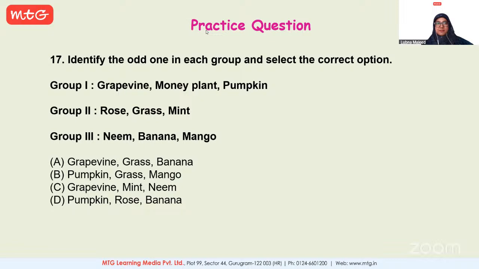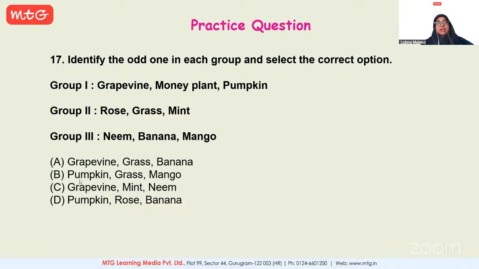The answer of this, only the second group. Which one is odd? Rose, grass, or mint? Grass. Okay. Rose, I think second group. Okay, and why do you think so? Because grass and mint are herbs and rose is a shrub.